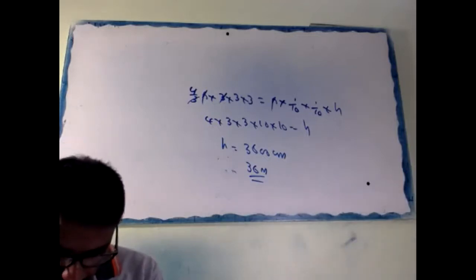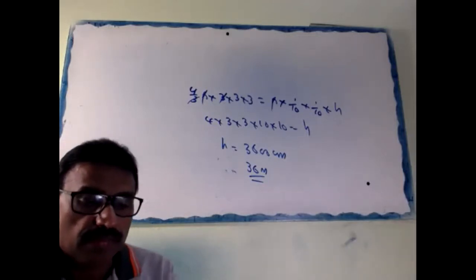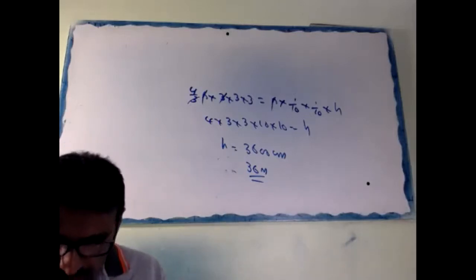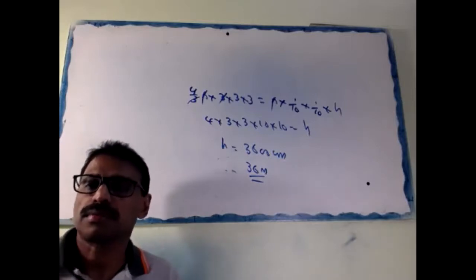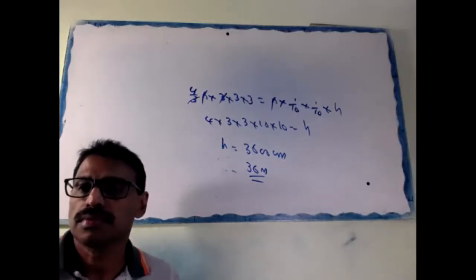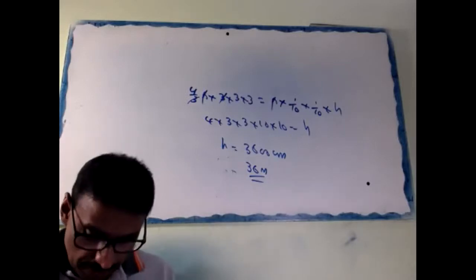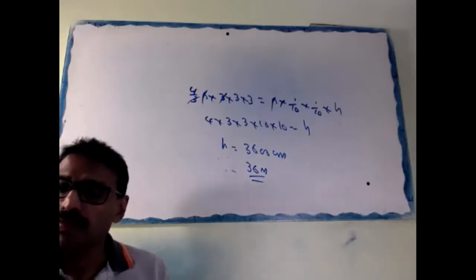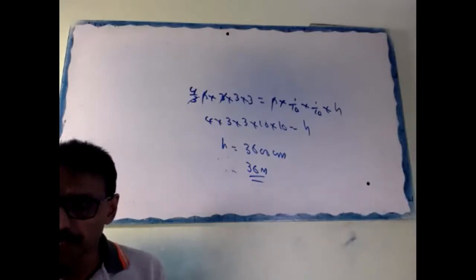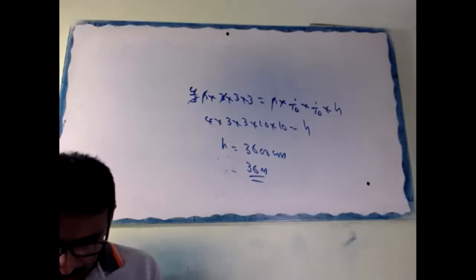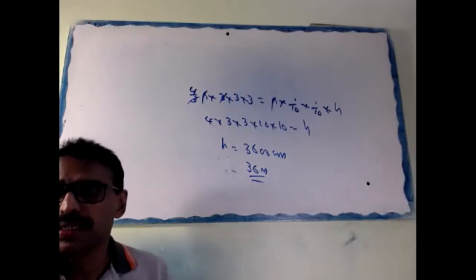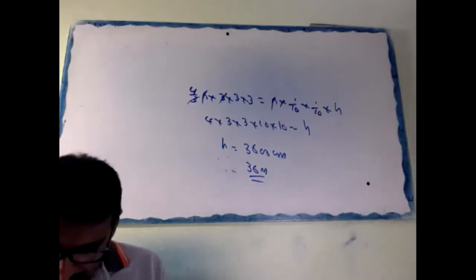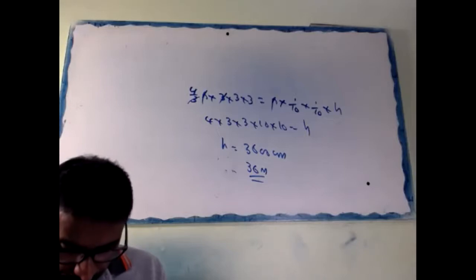Next question. The diameter of a metallic sphere is 6 centimeter. The sphere is melted and drawn into a wire of uniform cross section.